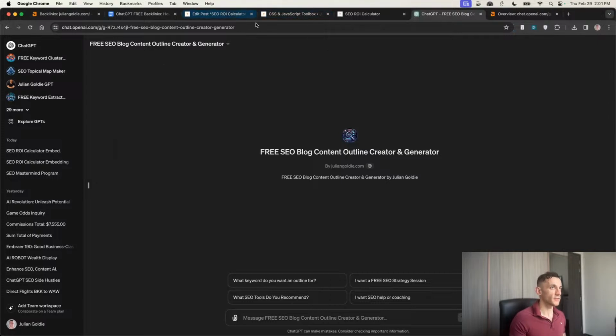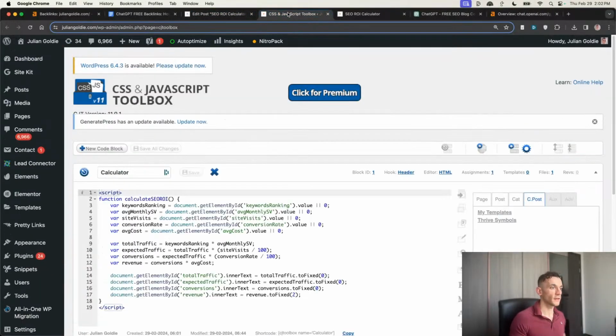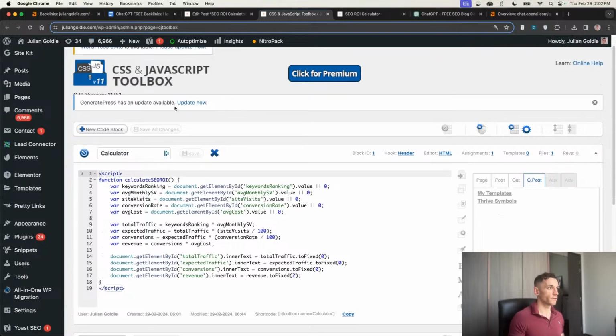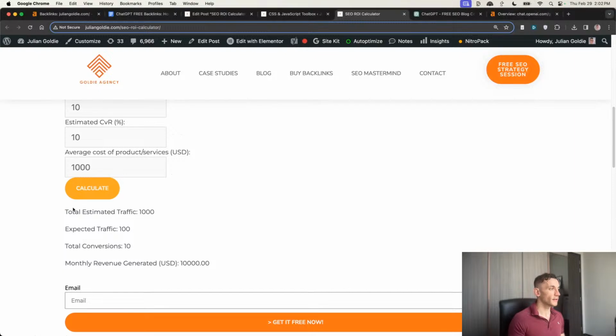ChatGPT. And what we can actually do is get ChatGPT to code us a calculator that we can then embed into our site. And it's going to look something like this, as you can see. Then inside a plugin called CSS and JavaScript Toolbox, you can install the JavaScript as well right here. So actually HTML works nicely. And then once it's loaded, you'll see a calculator on your page like this. You can put in the number of keywords, estimate site visits, CVR, and the cost of the services right here. When you click calculate, it's going to generate the calculations that are useful for the person using it, right?